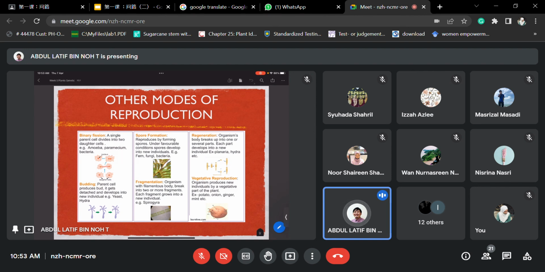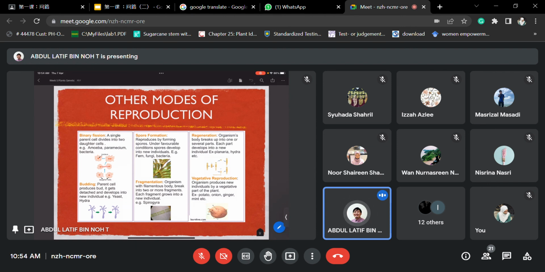So when we talk about regeneration, this is not really related to asexual reproduction, alright? But when we talk about the regeneration process, actually in reptiles, lizards, and certain amphibians as well, when a lizard's tail breaks off, it can regenerate back into a new tail structure. Like in Dragon Ball. But actually, there is a process for that.